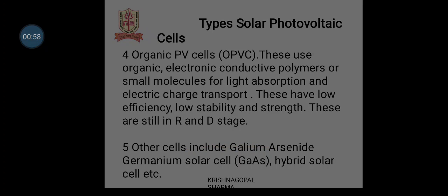Organic PV cells use organic electronic conductive polymer or small molecules for light absorption and electric charge transport. These have low efficiency, low stability and strength. These are still in the R&D stage. Other cells include gallium arsenide, germanium solar cells, hybrid solar cells, etc.